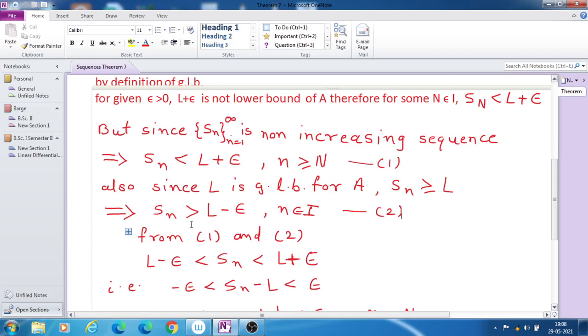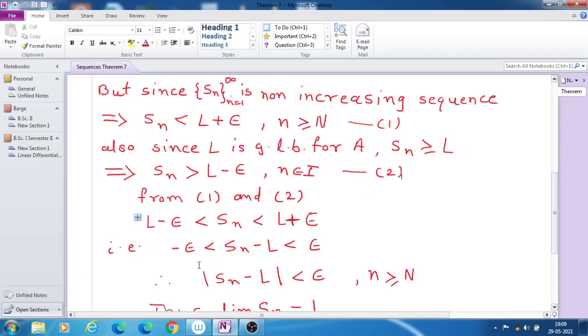Therefore Sn is greater than the number which is less than that lower bound, Sn is greater than L minus epsilon. So we have these two inequalities: Sn is less than L plus epsilon and Sn is greater than L minus epsilon.